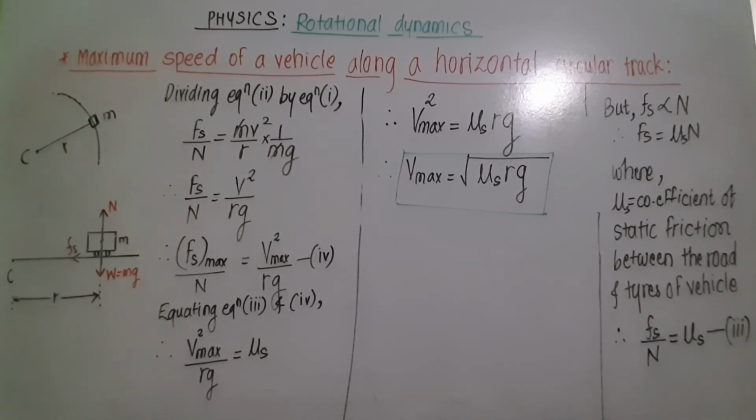Now remember one point: here we have considered the vehicle as a particle, but in reality if it is a four-wheeler or two-wheeler, then the resultant normal reaction is due to all the four tires or two tires. So in that case the frictional force and the centrifugal force may result in a torque, because of which that vehicle may topple. So to prevent this toppling, for a two-wheeler it is a must for the rider to incline with respect to the vertical plane.